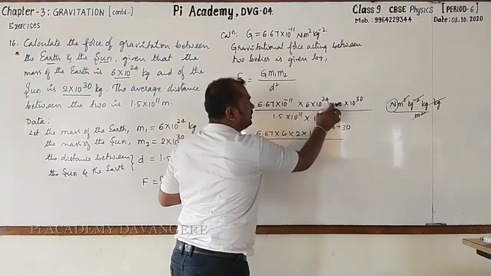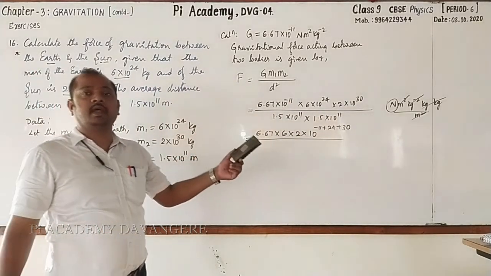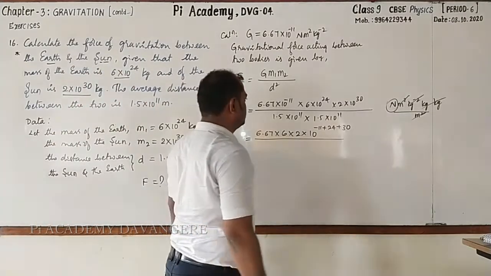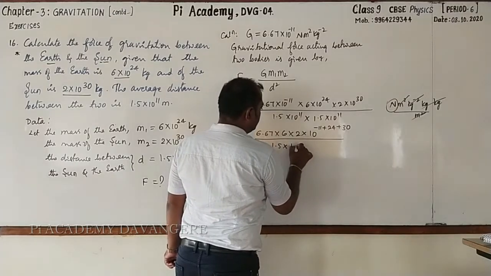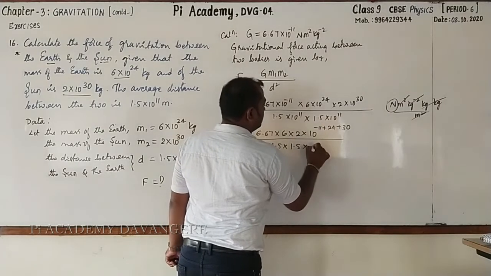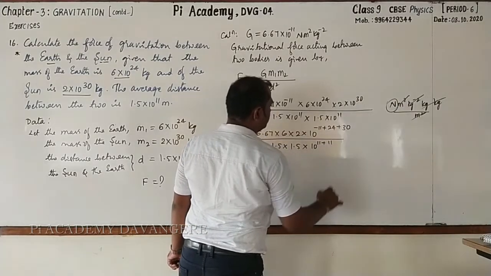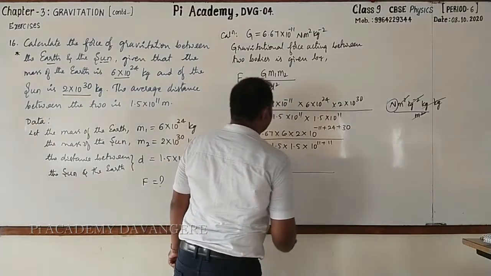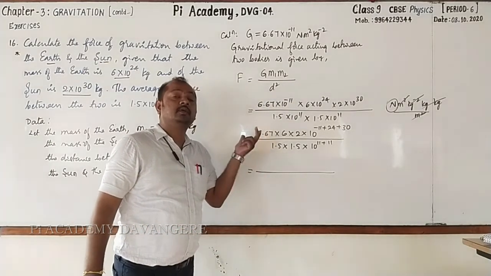See here, in case of exponents, the bases are same, powers are different. We can add them according to the law of exponents. Next, in the denominator, 1.5 into 1.5 into 10 raised to the power 11 plus 11. This is equal to, observe. Now, what is the next step? Remove the decimal.